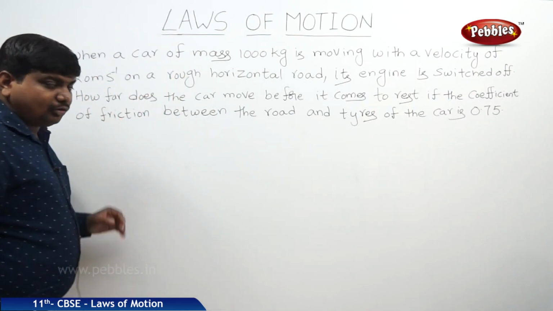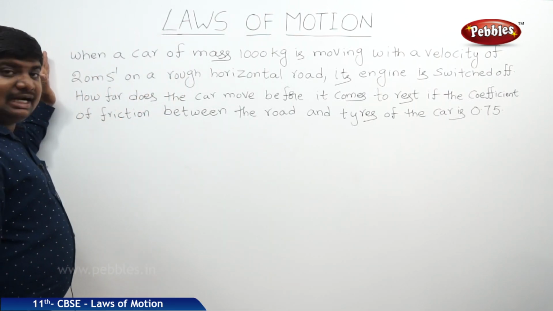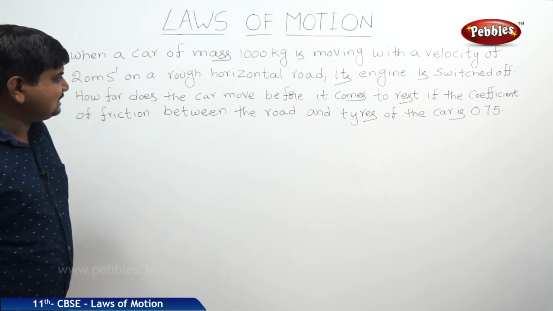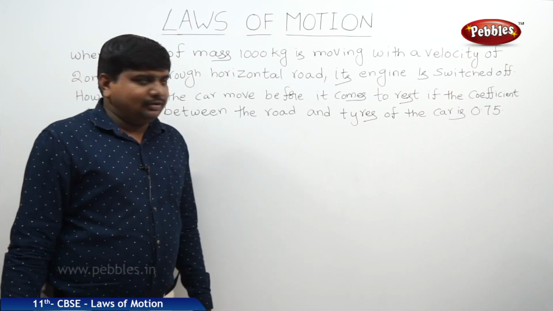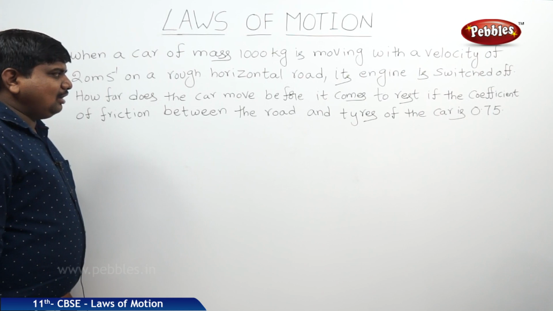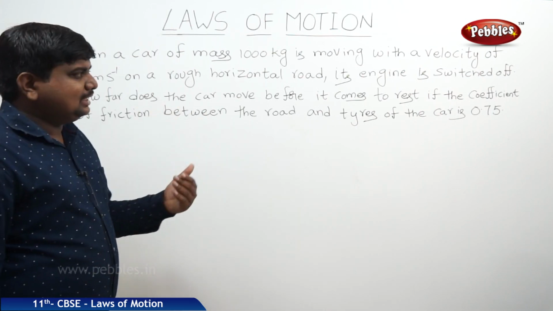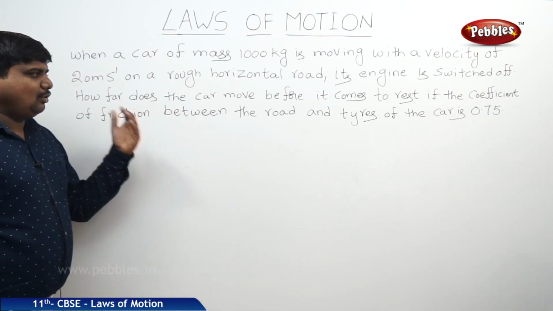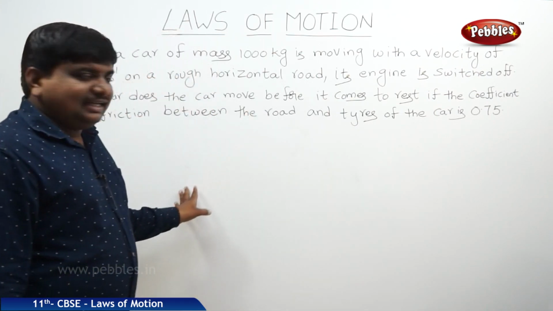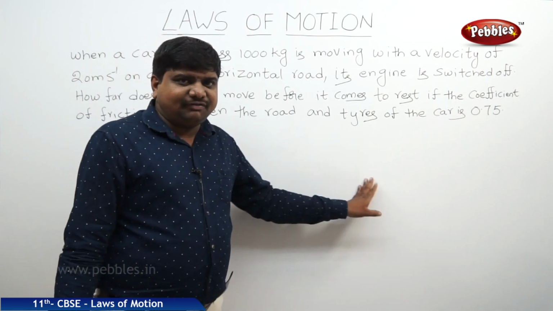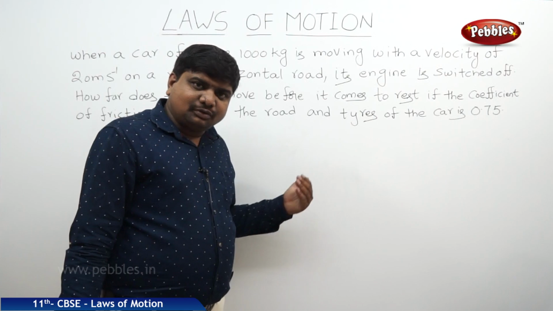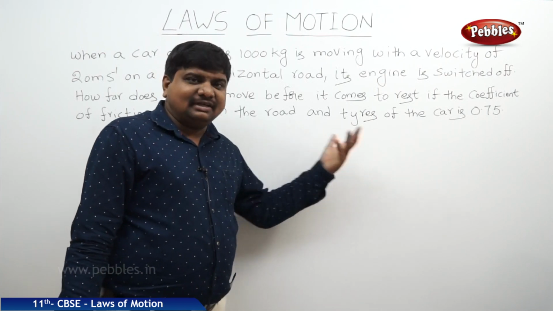The description of the problem is, when a car of mass 1000 kg is moving with a velocity of 20 meters per second on a rough horizontal road, its engine is switched off. How far does the car move before it comes to rest if the coefficient of friction between the road and the tires of the car is 0.75? Initially, the car is moving on a rough road. The engine was switched off. Before it comes to rest, how much distance will it travel?